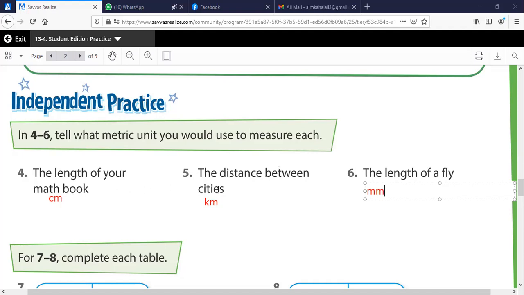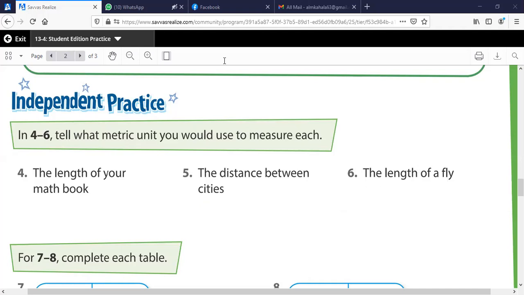Now the distance between cities is something big, so I need a big measurement. So I will use the kilometer. For example, the distance between Irbid and Amman is like 80 kilometers, right? And now the length of a fly, the fly is too tiny, too small, even less than 1 centimeter. So I will use the millimeter.